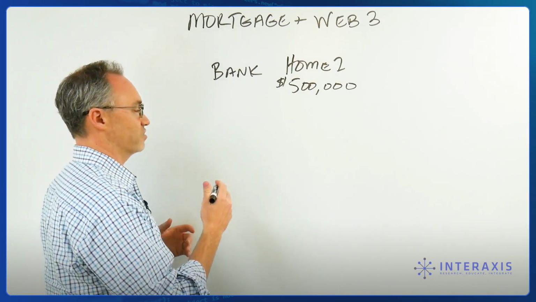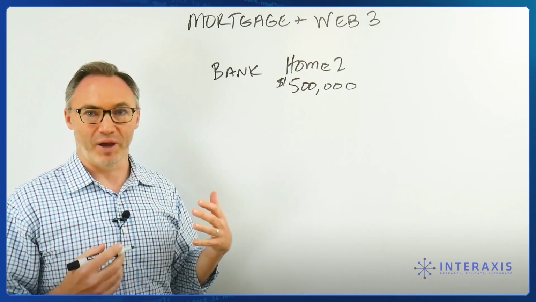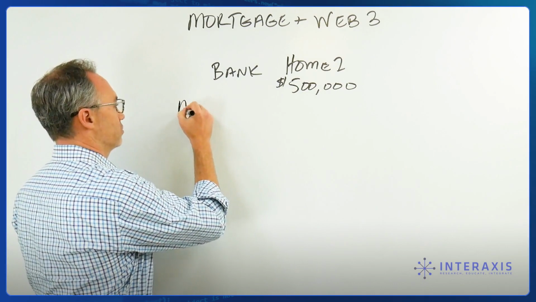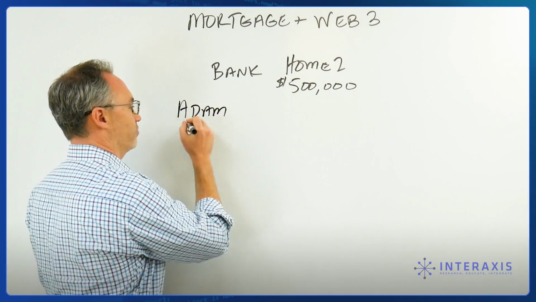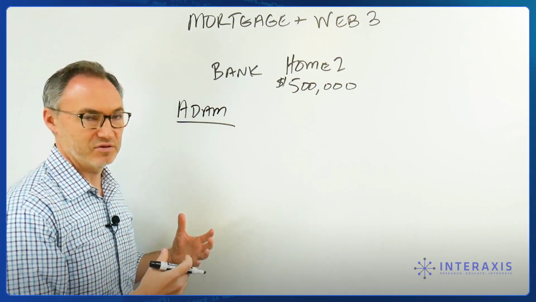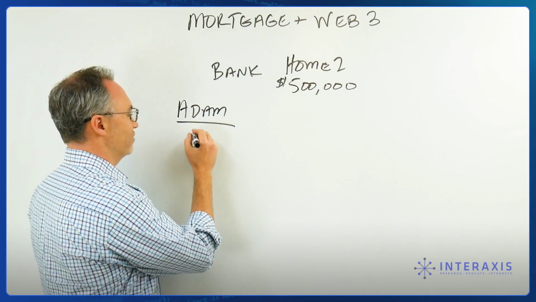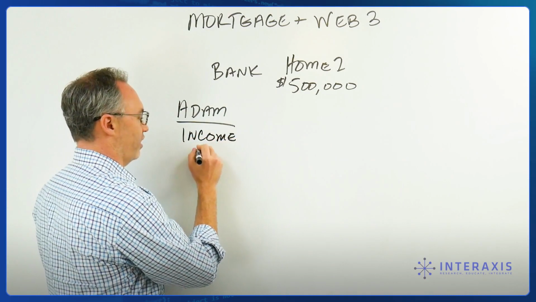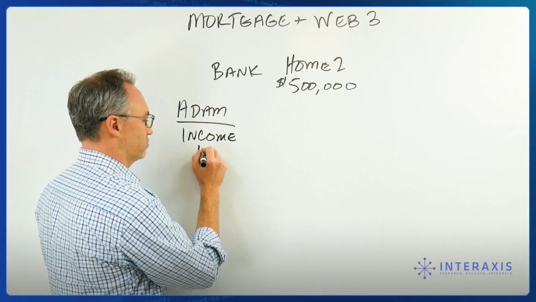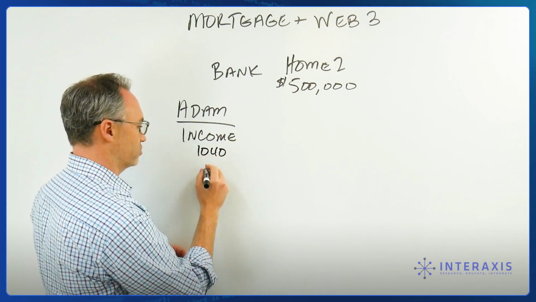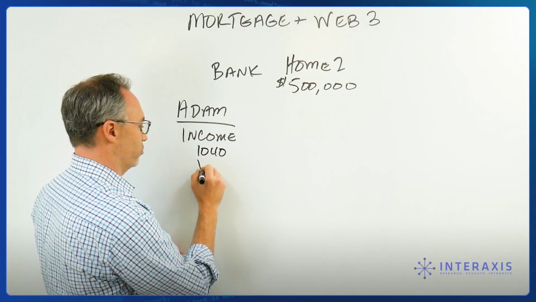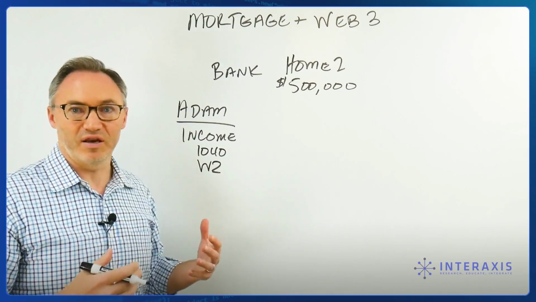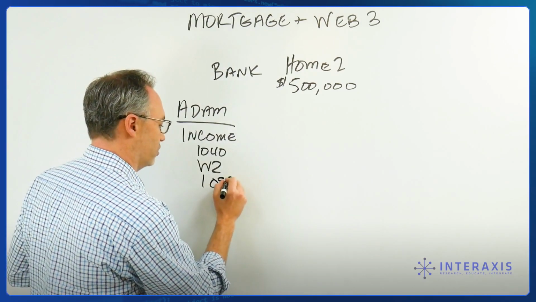So the bank says, all right, Adam, we need to know all about you. We need to know a bunch of information about you. This is Adam's information, and it's Adam and family, to be honest. Adam, we need to get information about your income. And how are we going to get that? We're going to get that through 1040s, through tax returns. We are going to get it through W-2s. We are going to look at any other ways, 1099s, any other ways you're getting paid.